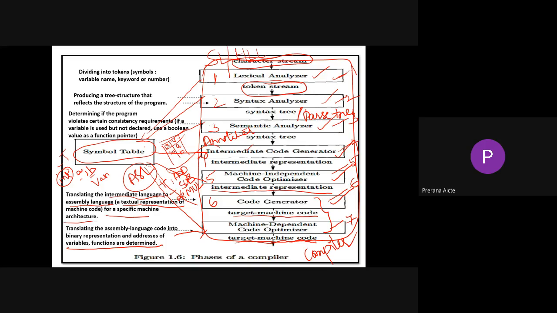Right, and here in the 6th phase itself we can go for a machine dependent code optimizer, or we can simply add another phase for your machine independent code optimizer, where it generates the optimized target machine code. See, here there will be a theoretical stream, that is, the outcome of one phase will be the input for the second phase. Likewise, finally we'll get a target machine code.